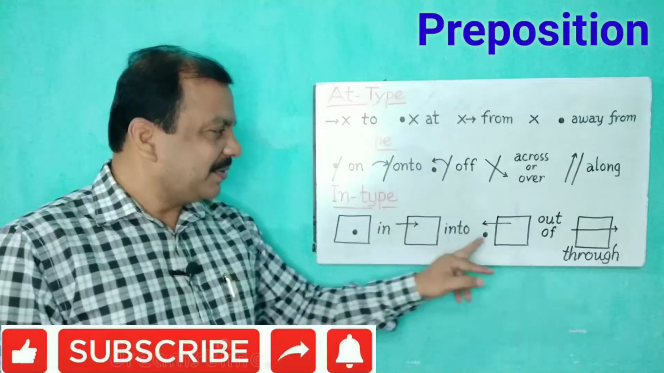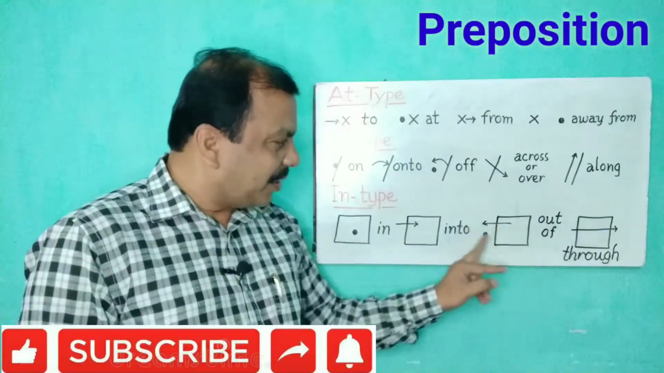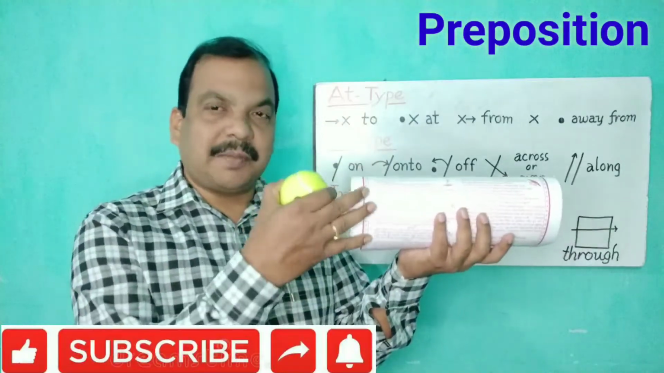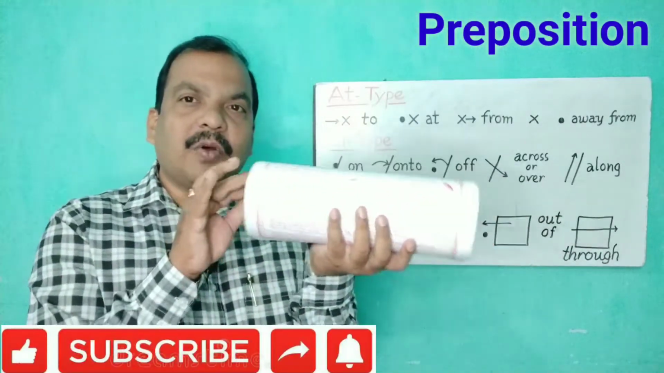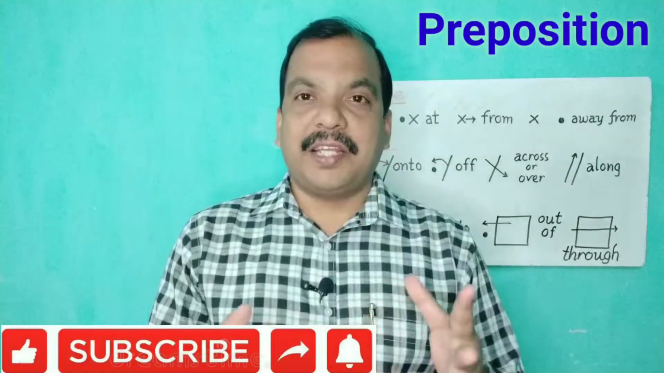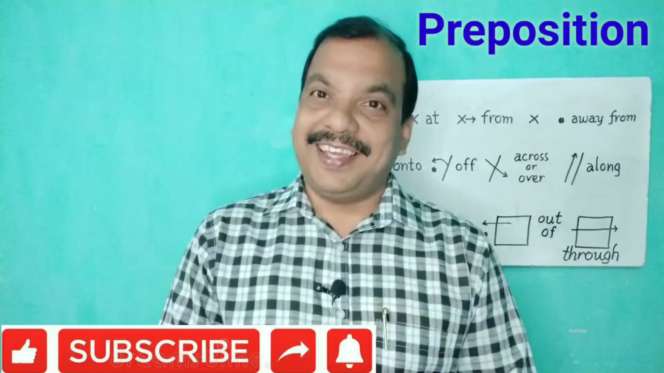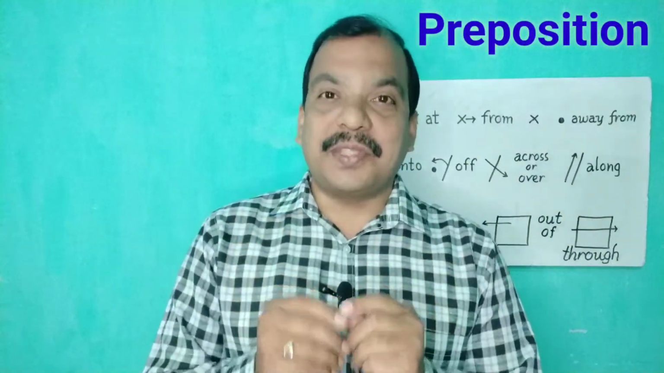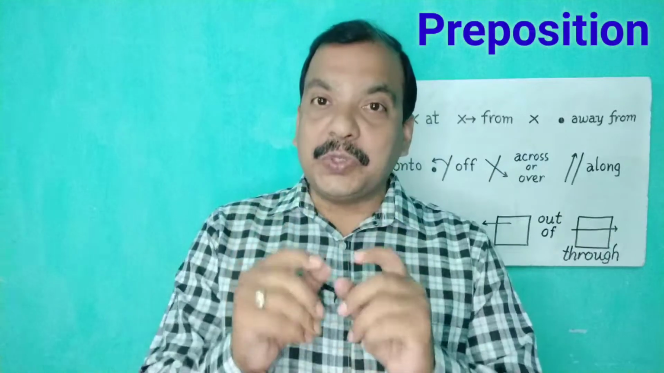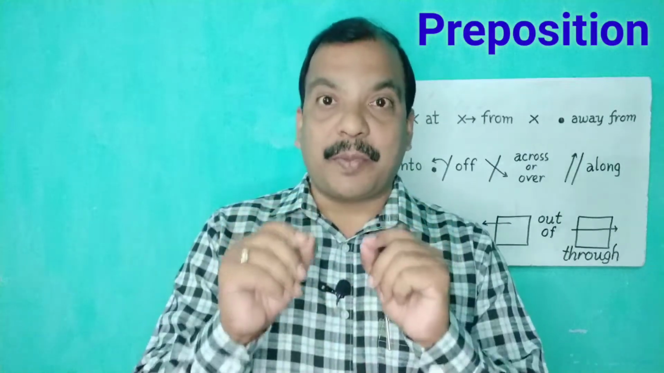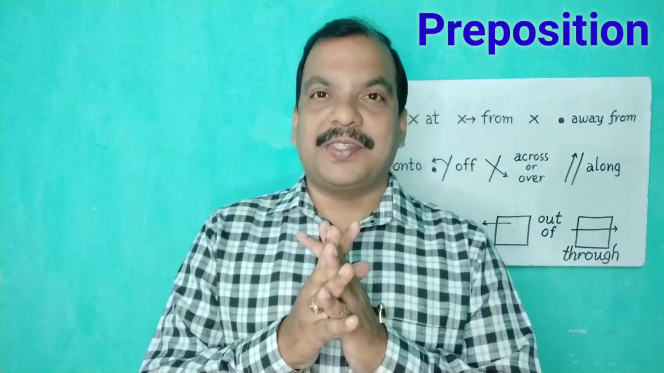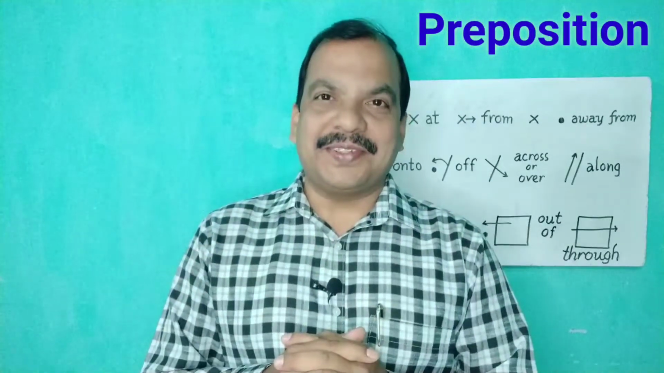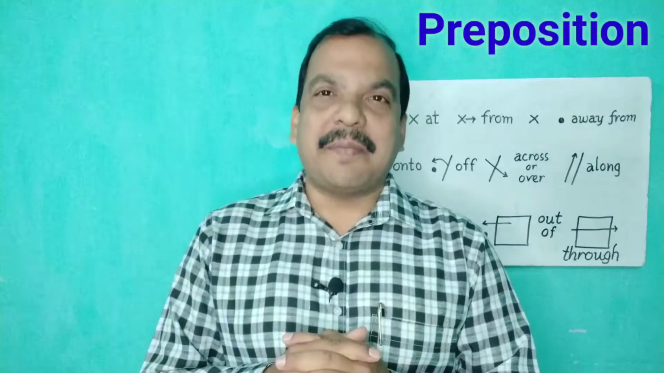Then into. You see here out of in 2 situations and through, that is with this example, suppose this is a pipe and the ball went through the pipe. My dear friends, this is the trailer, okay? The entire movie is there. One by one, I shall discuss with you the detailed use of a preposition with appropriate examples. Stay tuned. Be with me till the end of the video. I think you will never face any problem.